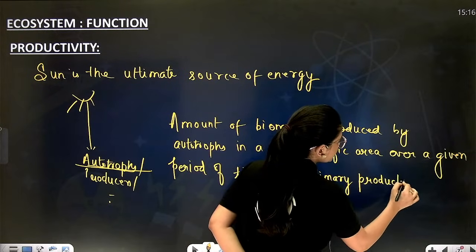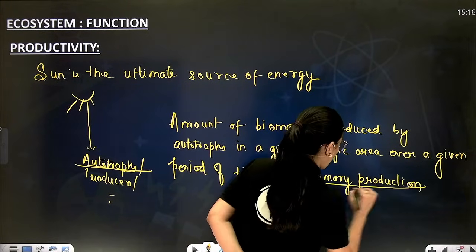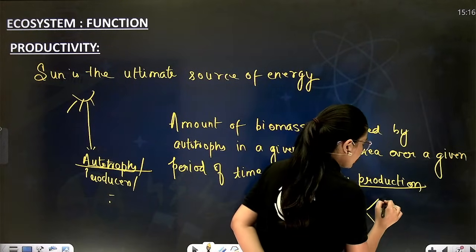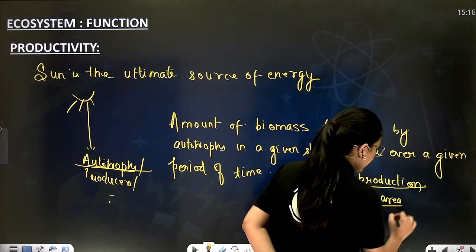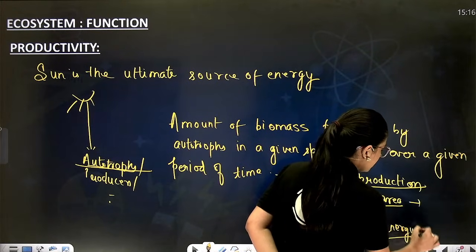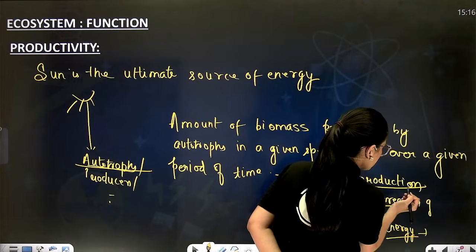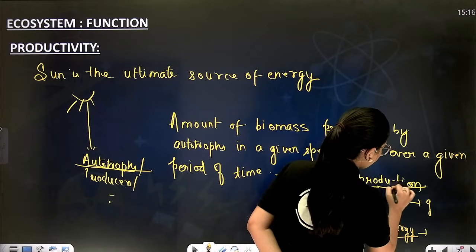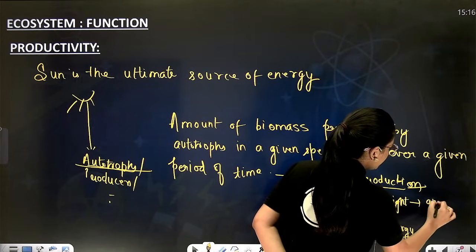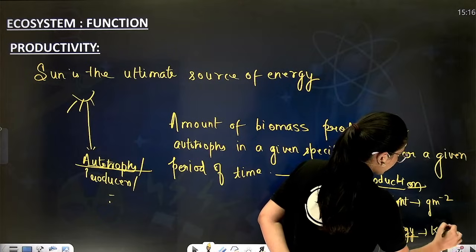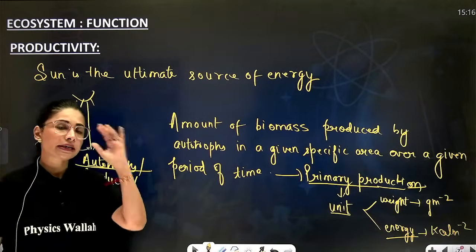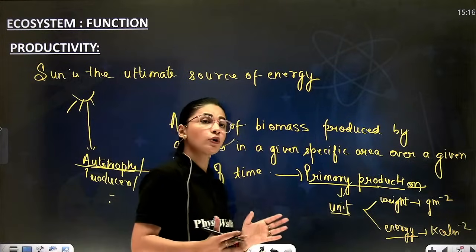primary production. Now the unit of primary production, there can be two units: in terms of weight, or in terms of energy. Sorry, not area. In terms of weight, it is gram per meter square. In terms of energy, it is kilocalories per meter square. Clear? This is primary production.